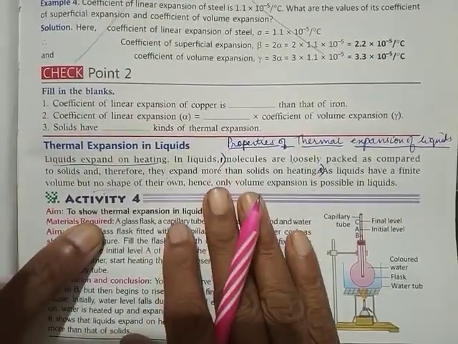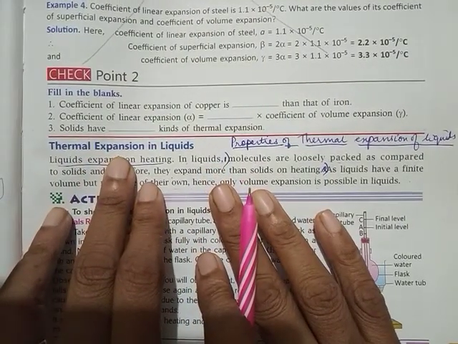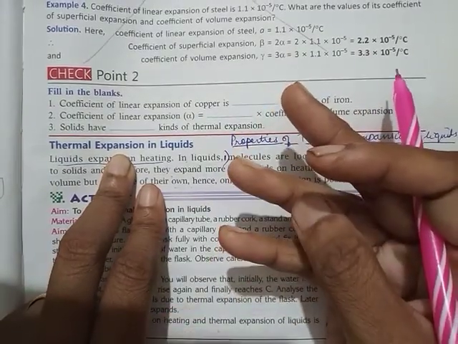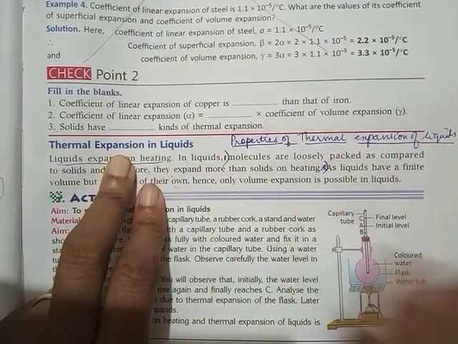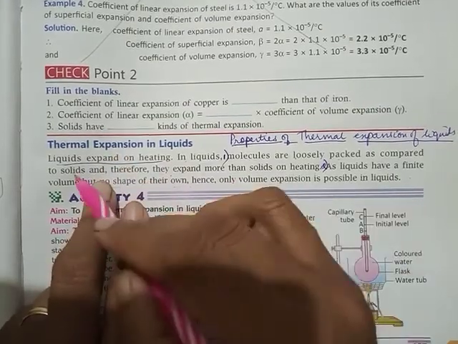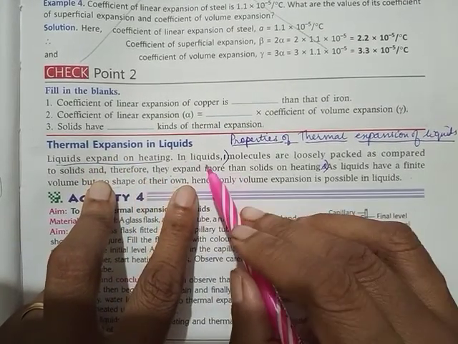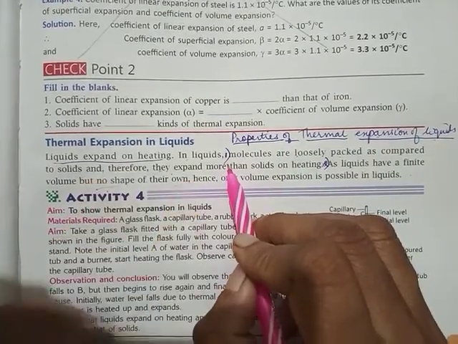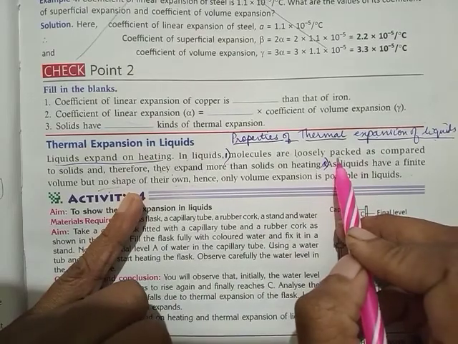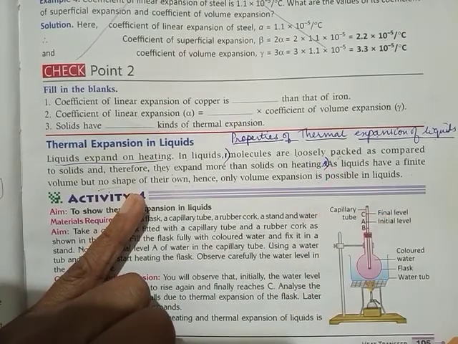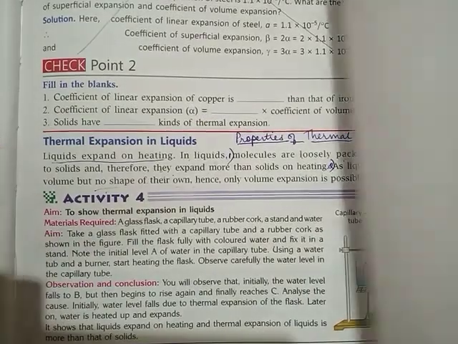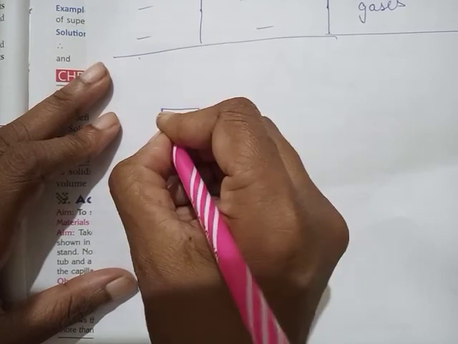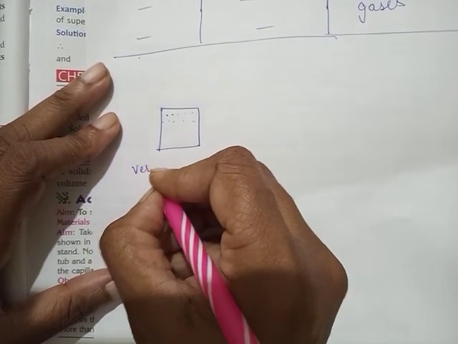Okay, now we'll start with today's portion, that is thermal expansion in liquids. So like solids, liquids and gases both undergo thermal expansion. Now, liquids expand on heating. There are some properties of thermal expansion of liquids. Start marking them. First point, molecules are loosely packed. When compared to solids, in liquids molecules are loosely packed. See, in solids, because the molecules are tightly packed, expansion will be very small.